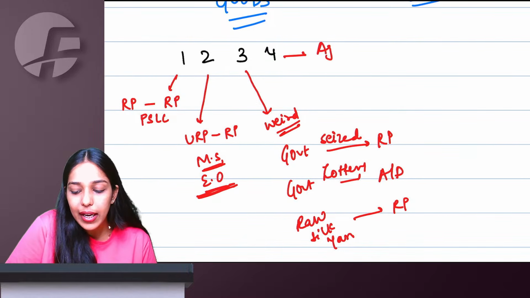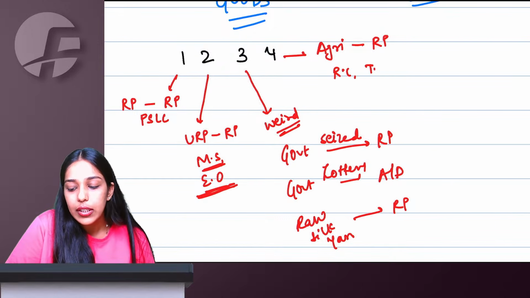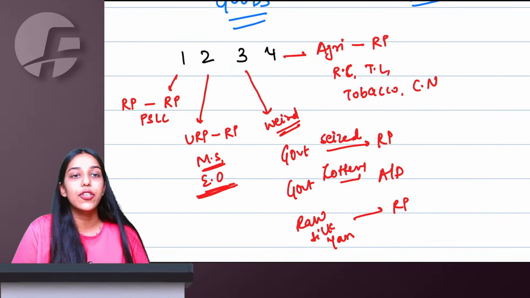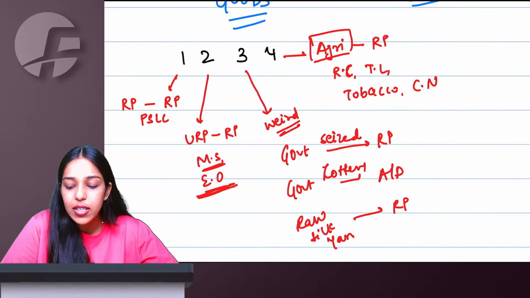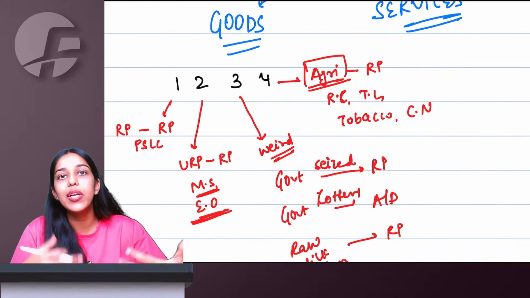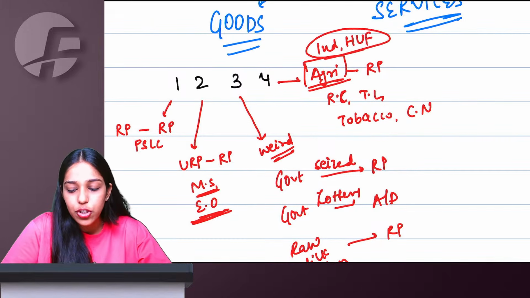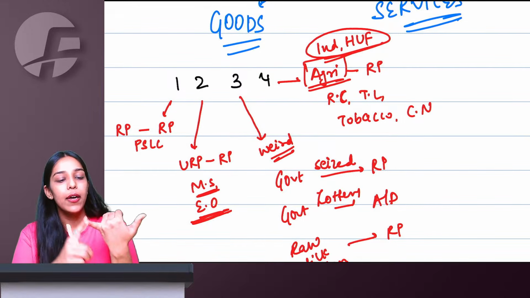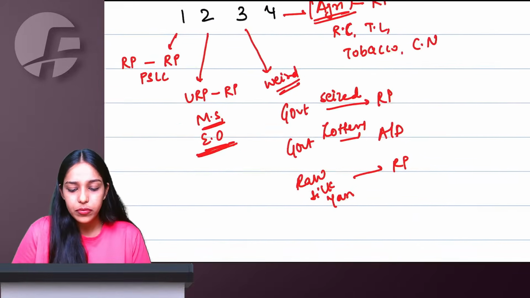And fourth is agriculturist supplying to registered person raw cotton, tendu leaves, tobacco leaves, and cashew nuts. We're going to see this in section 23, that agriculturist is a person engaged in agriculture doing cultivation out of own land, can be an individual or an HUF. So if this agriculturist is supplying to a registered person raw cotton, tendu leaves, tobacco leaves, cashew nuts, then RCM is going to apply.